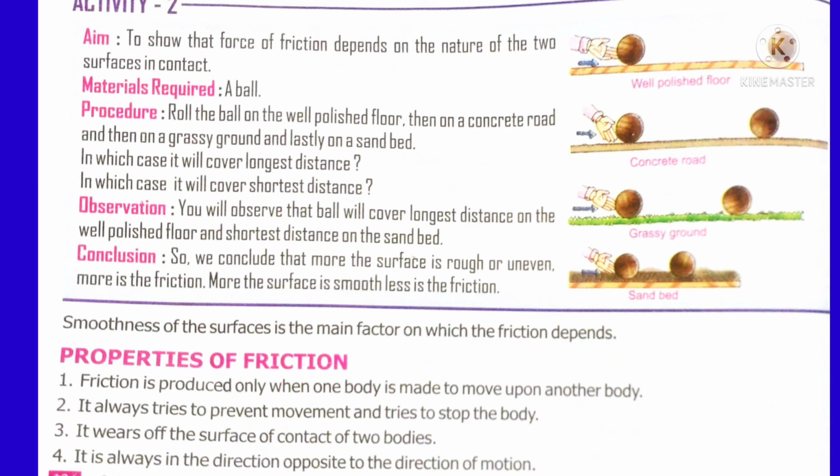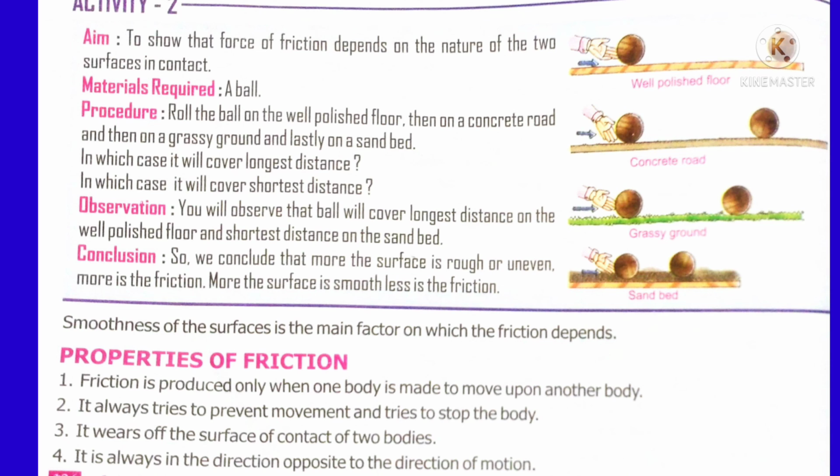Now let's move on to the topic, properties of friction. The first property is that friction is produced only when one body is made to move upon another body. That means when two bodies are in contact, or kept together, there exists frictional force. Secondly, it always tries to prevent movement and tries to stop the body. You know that the more the friction, the less the movement. So friction helps to stop the moving object.